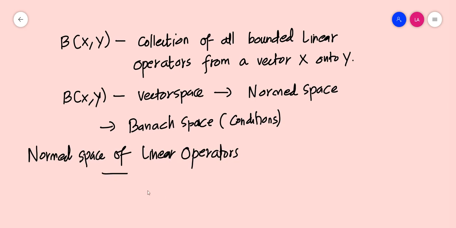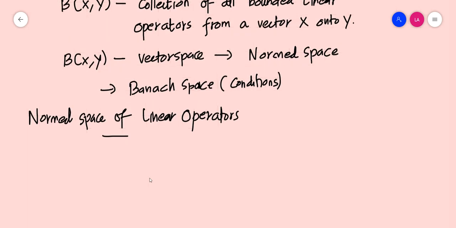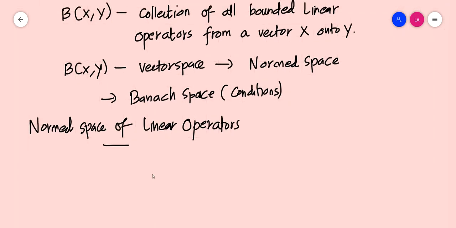So if you are given two vector spaces X and Y, you can define a lot of linear operators from X to Y. Some of them may be bounded.